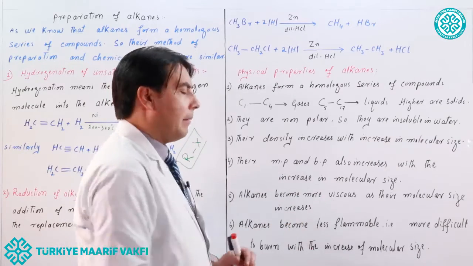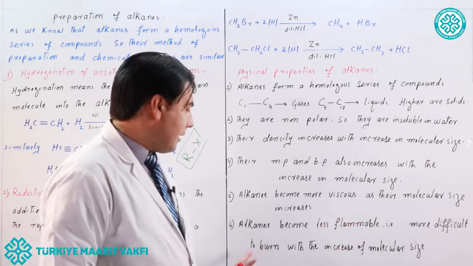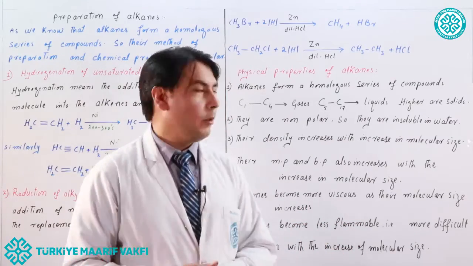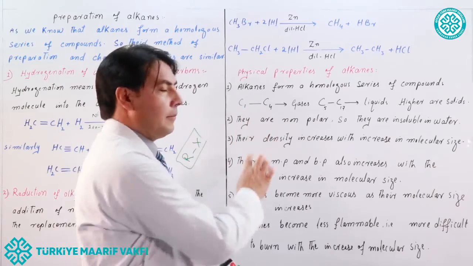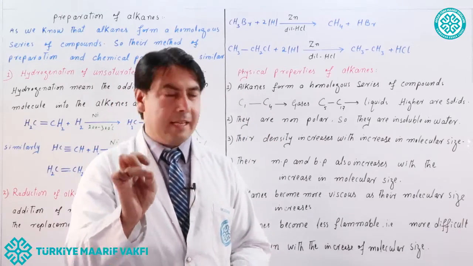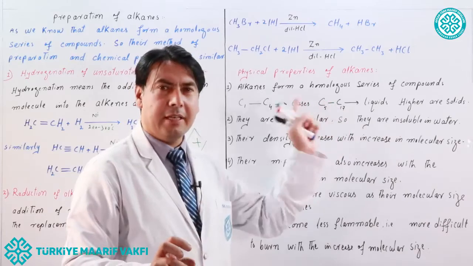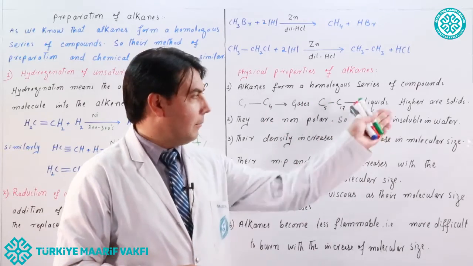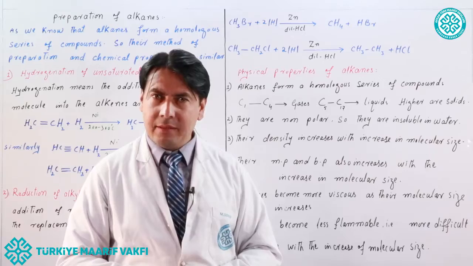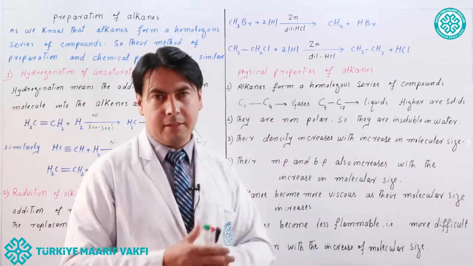Alkanes become less flammable, more difficult to burn, with the increase of molecular size. Look here, we discussed that natural gas is more flammable as compared to petrol and diesel. And similarly, grease etc. are less inflammable as compared to petrol and diesel.